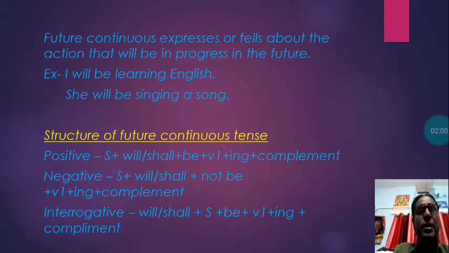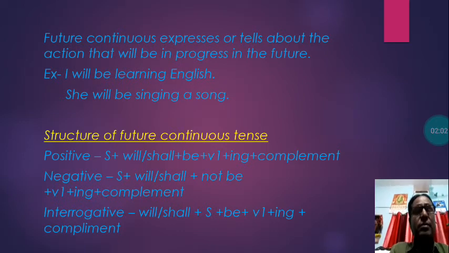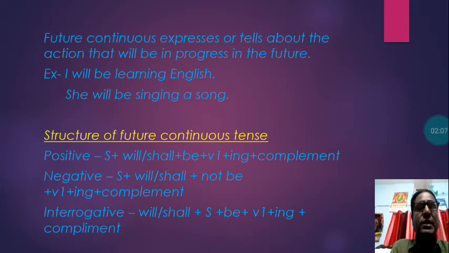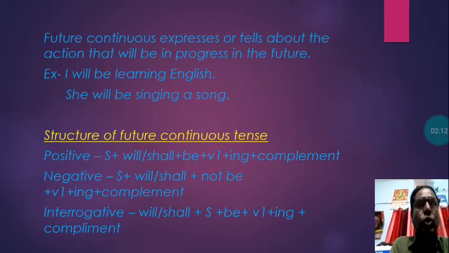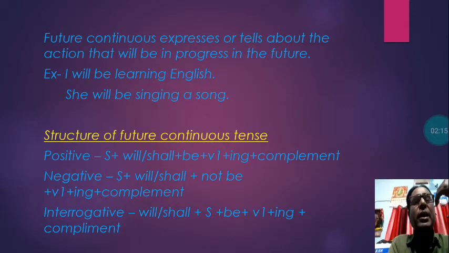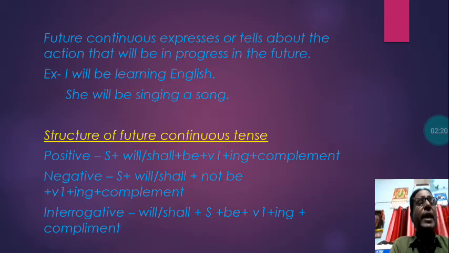See some examples. I will be learning English. You are talking about an action, that is learning English, that you will be doing in the future. You will start and that work will continue. Your learning English will be going on in the future. So you are expressing it with the helping verb will be or shall be plus the ing form of the base verb. Let us see another example.